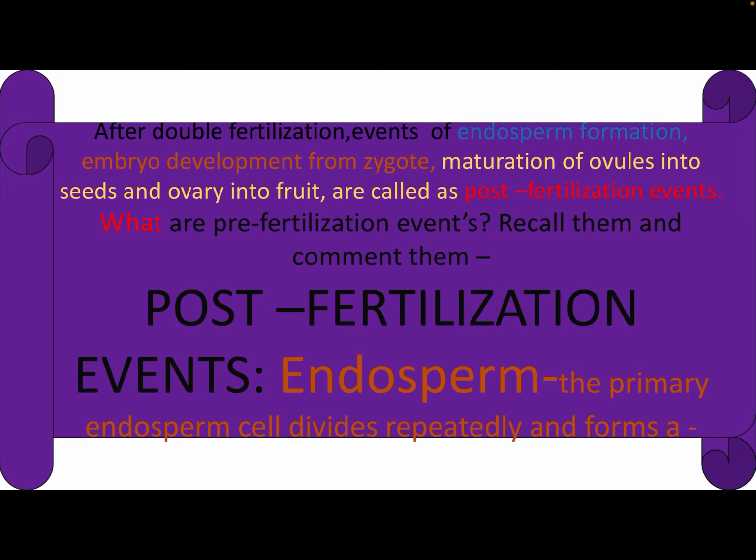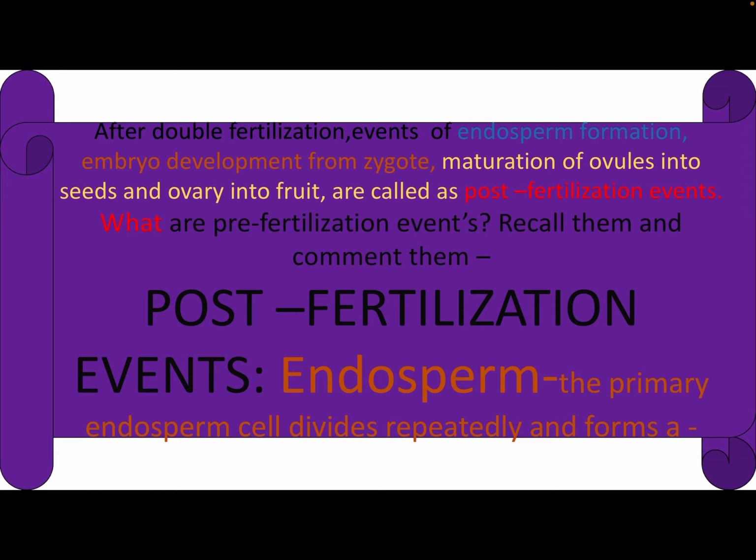And the first topic in the post-fertilization events is endosperm formation. Why is endosperm formation the first topic? Because endosperm gives nutrition to the embryo, and the embryo will form from the zygote. When the zygote starts dividing and forms many cells, it requires nutrition and energy, and it will attain energy from the endosperm.